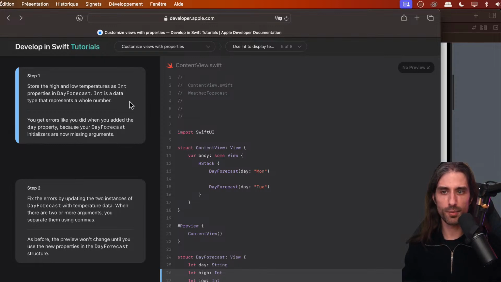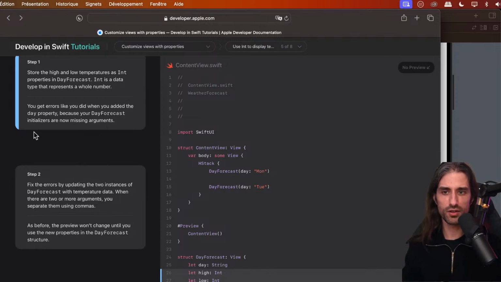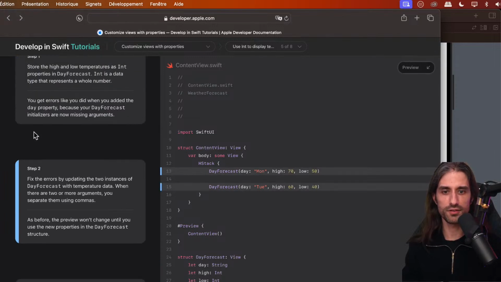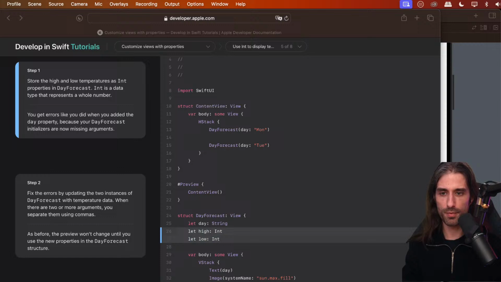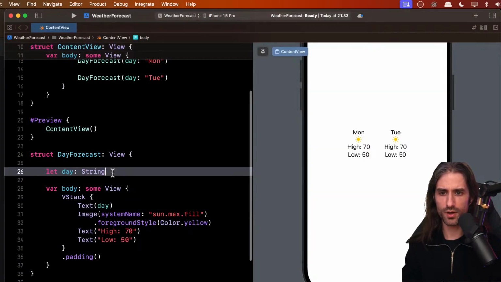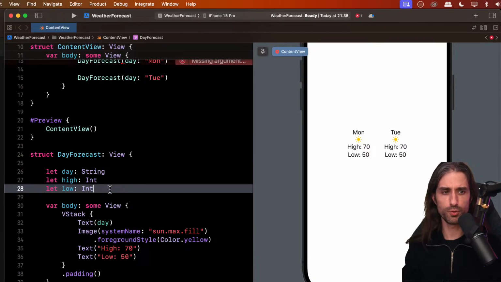Int is a data type that represents a whole number, and more specifically, it represents an integer, whether it's positive or negative. So we'll get errors like we did when we added the day property, because your day forecast initializers are now missing some arguments. So let's add the high and low properties to the struct. Like that, I've added the two properties.